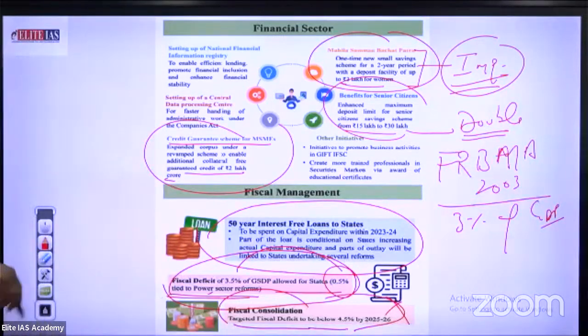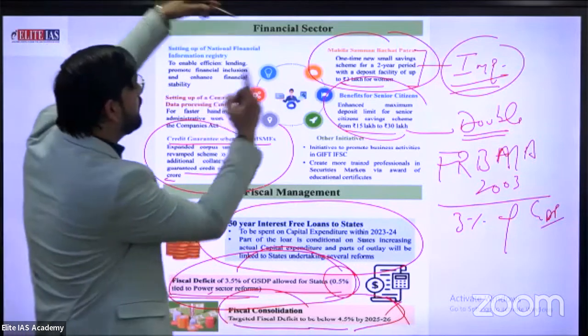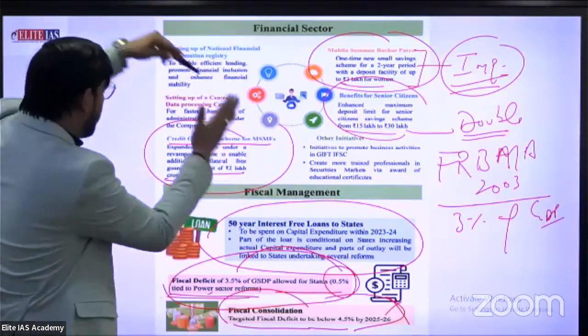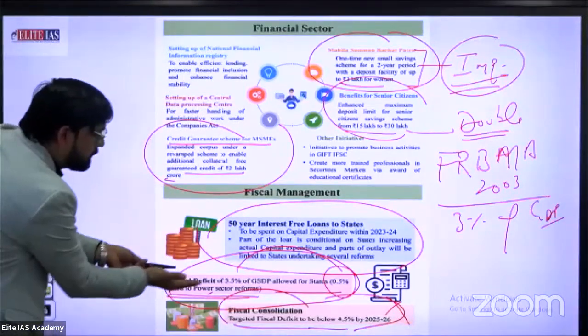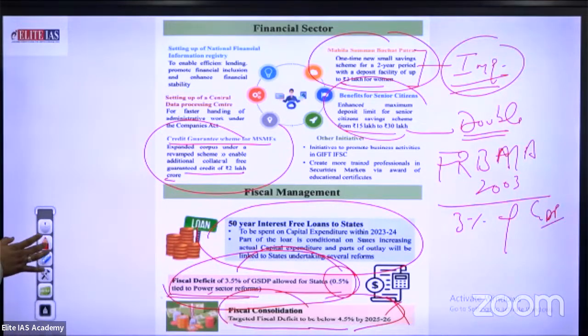Okay. Just see in this slide. First one, credit guarantee scheme. Second one, Mahila Samman Bachat scheme. Third one, benefit for senior citizens. And last one is fiscal deficit, 3.5%. Okay, clear? What about the next line? Next slide.